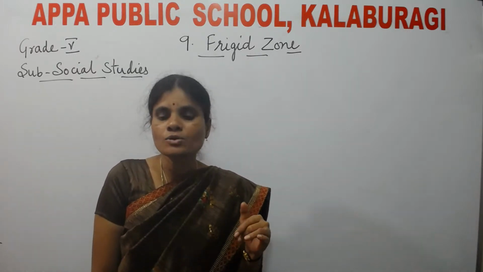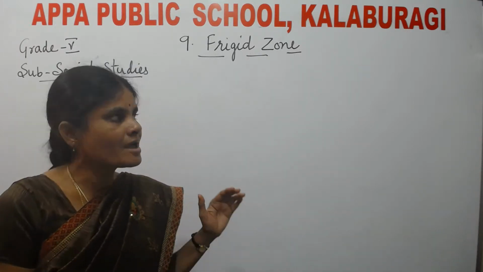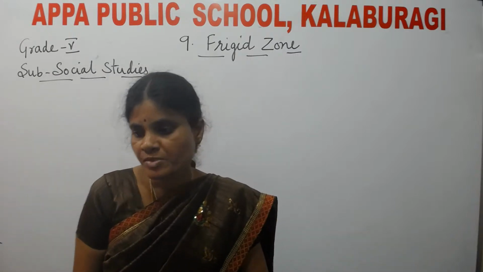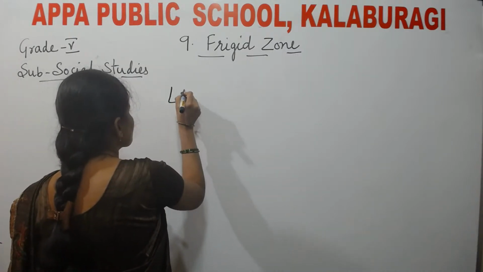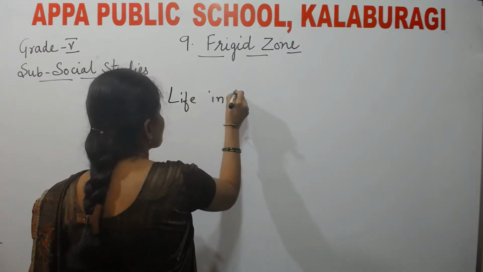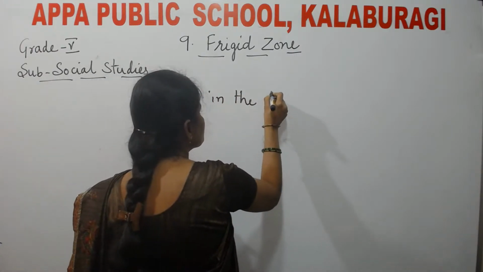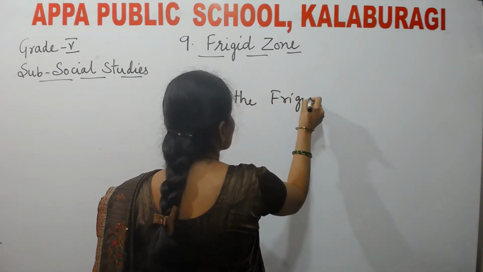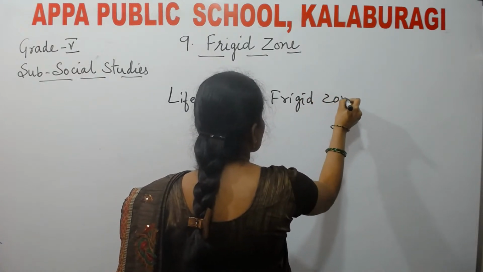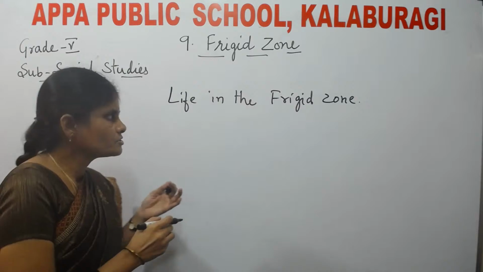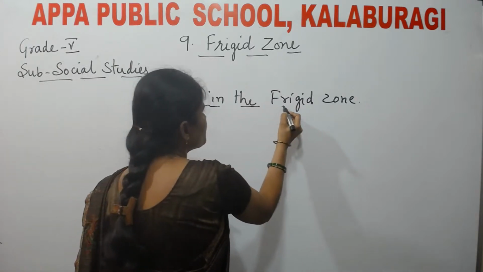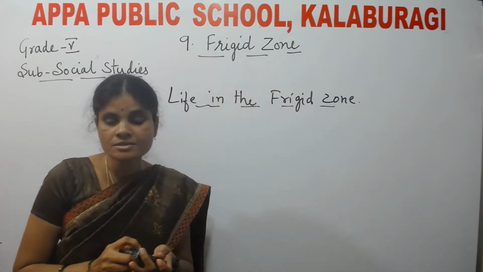Today you are going to learn about life in the frigid zone. How is the life in the frigid zone, children? It is very, very difficult. Why? What is the reason?